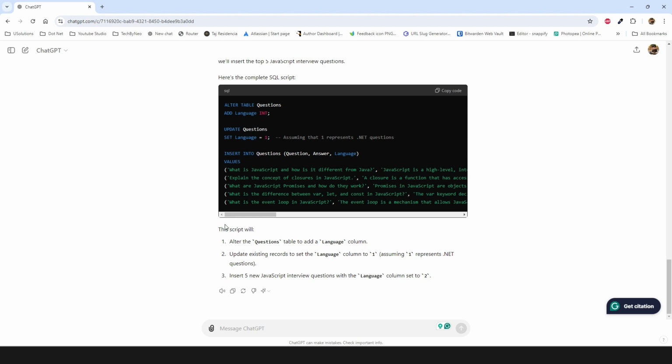And the hint is, you can separate those answers with some character which we don't normally use in the text, and for the correct option you can use a special character to identify the correct answer. In this way you will have a single column capturing all the answer details, and on the front end where you use that data, you can manipulate that column and show those answers with the correct one highlighted. Give it a try, and in some video I will demonstrate how we can do that.